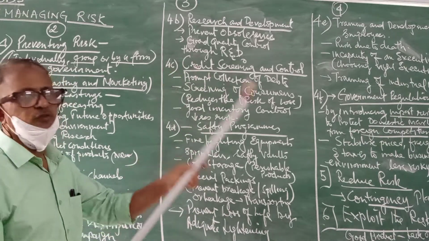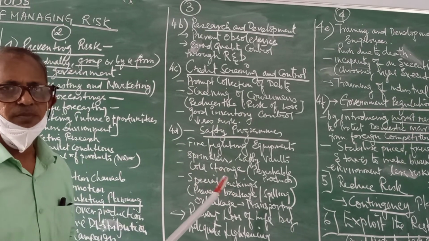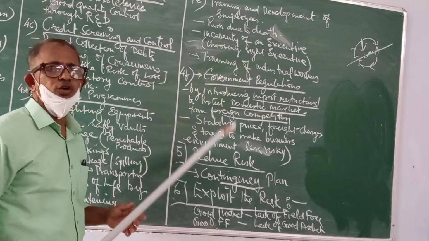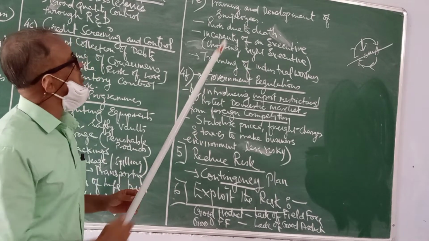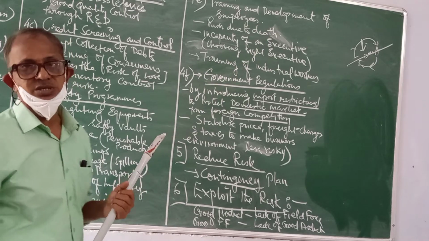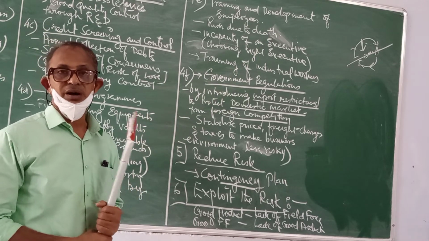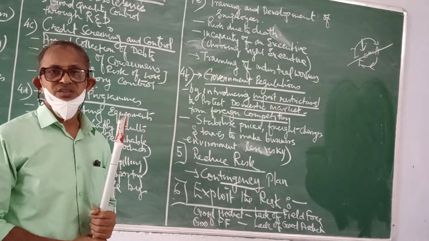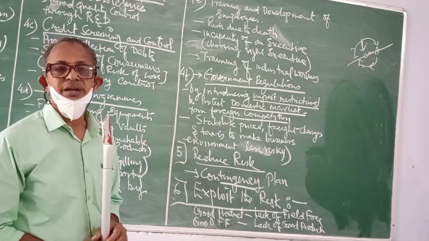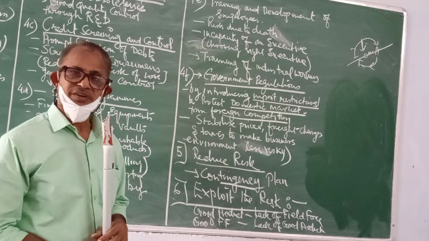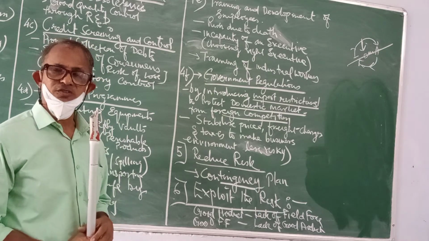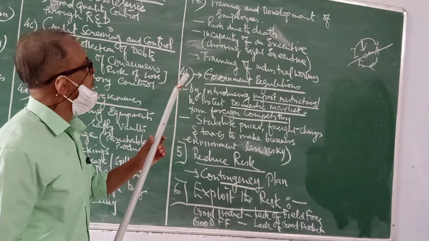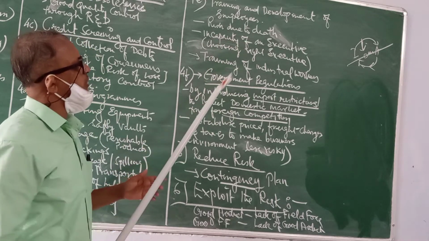Now let me go on to the fourth segment of this topic. Okay, children, now let me come to the fourth segment. The fourth segment is training and development of employees. How much the employees are trained decides the loss or profit in an organization. If employees are very well trained, then they will also know the technique of managing risks, and they will prevent losses. So, then risk due to death.